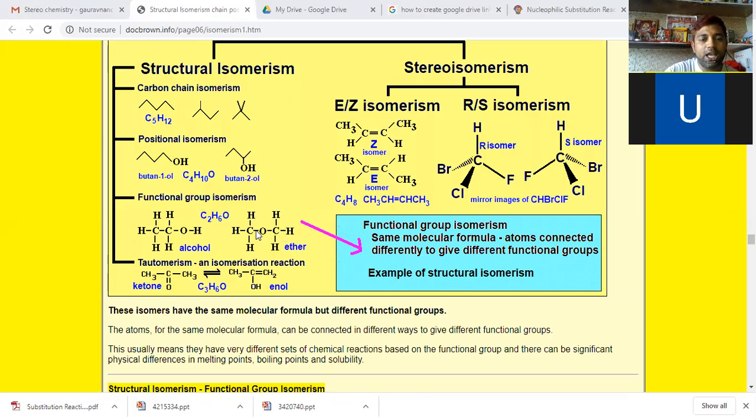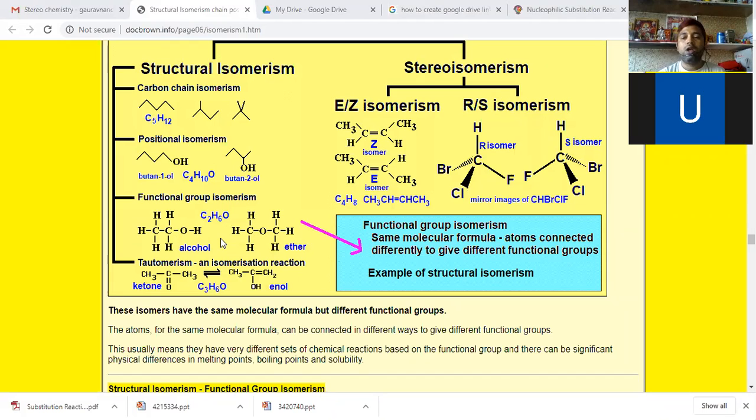It is an ether. The first one is alcohol, O. You can see this oxygen in the first molecule is connected to the first carbon, carbon 1. It becomes alcohol. In the second molecule, it is connected to both the carbons, carbon 1 and carbon 2. So it becomes an ether.